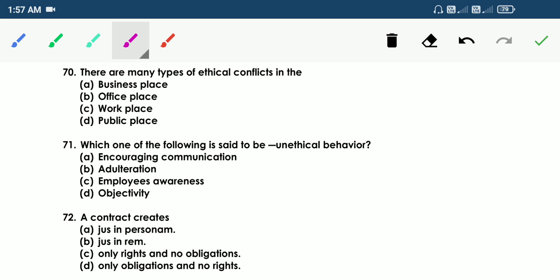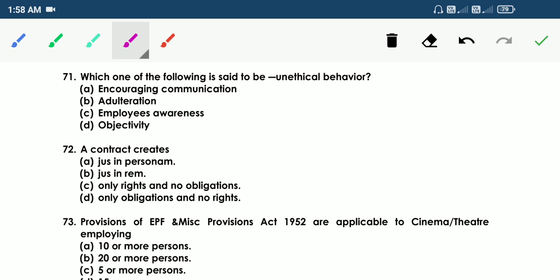70. There are many types of ethical conflicts in the option A, business place, B, office place, C, workplace, D, public place. So the answer is workplace. Many types of conflicts in the workplace. 71. Which one of the following is said to be unethical behavior? A, encouraging communication, B, adulteration, C, employees awareness, D, objectivity. Adulteration is the unethical behavior.